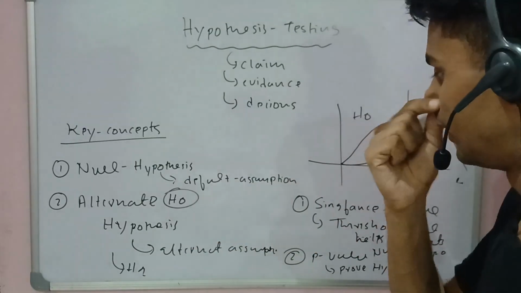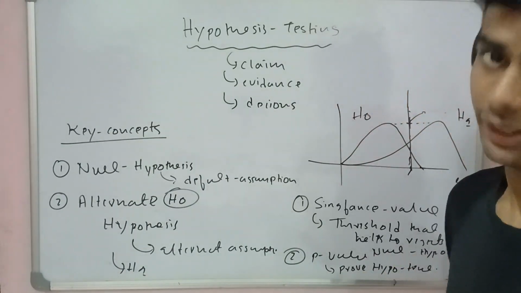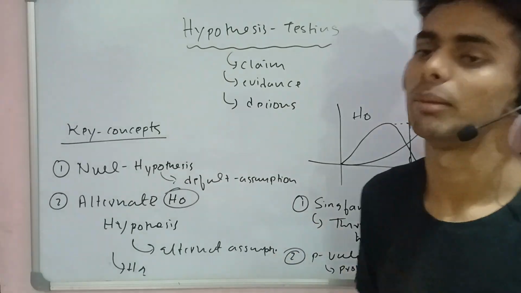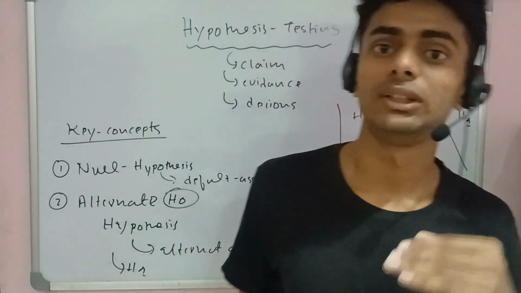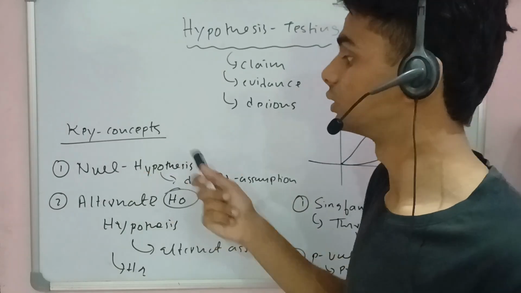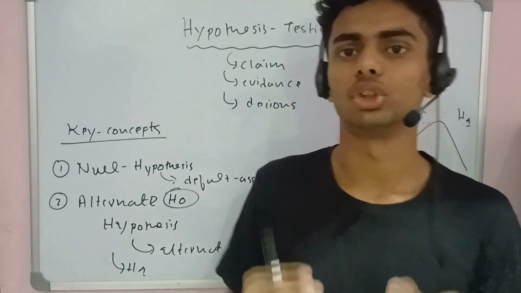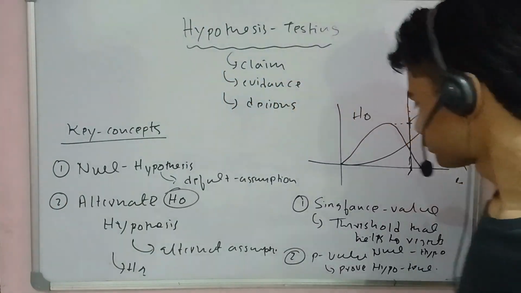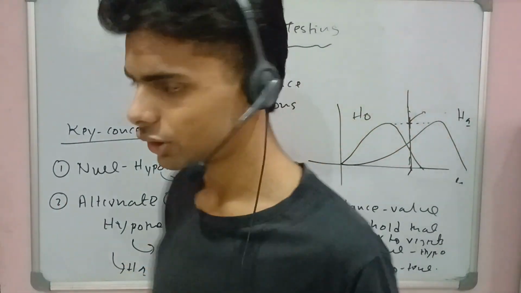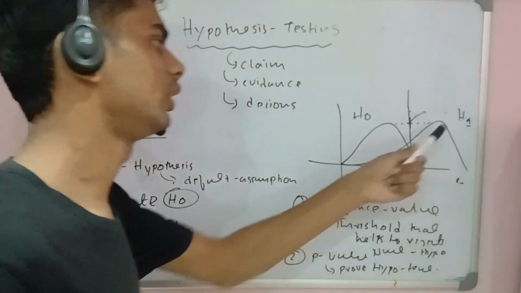The alternate hypothesis is the alternate assumption to the default. So initially, if you want to prove any hypothesis, we always start with the default, the null hypothesis, and then we move forward to the alternate hypothesis. Okay, so that is the main goal of any such algorithm. The basic graph looks like this: this is the null hypothesis, and this is the alternate hypothesis.